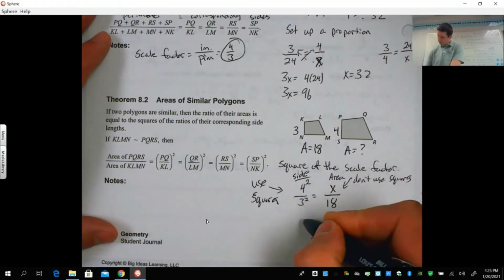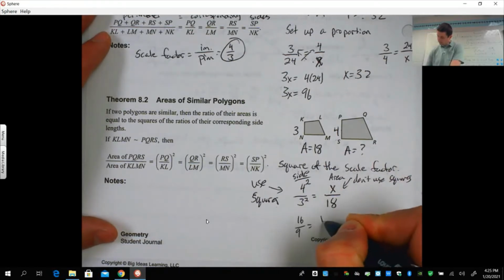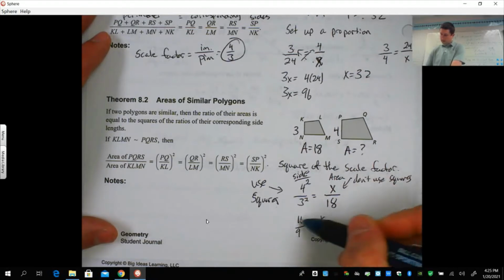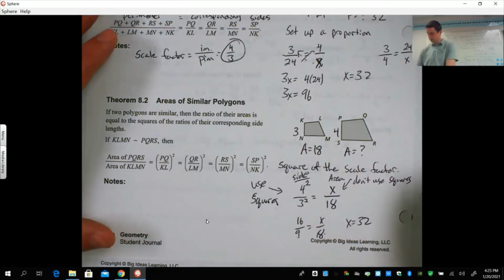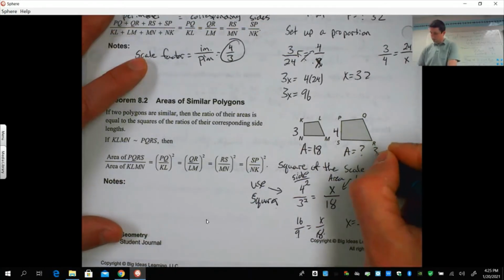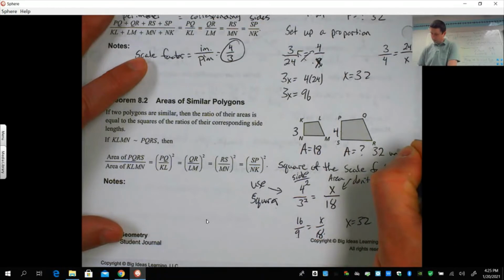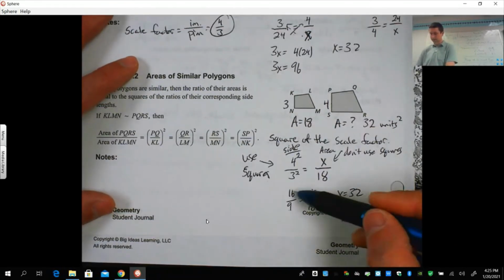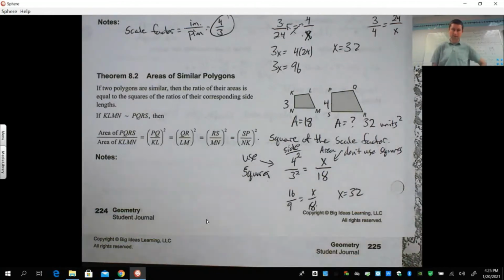Okay, so let's solve this up. We got 16 over 9 equals x over 18. 9 times 2 is 18, so 16 times 2, x would have to be 32. Oh, how about them apples? So area would be 32 square units. Okay, again, you can cross multiply, take 16 times 18 divided by 9. Use the Z method, if you know that from Mrs. Sattler.